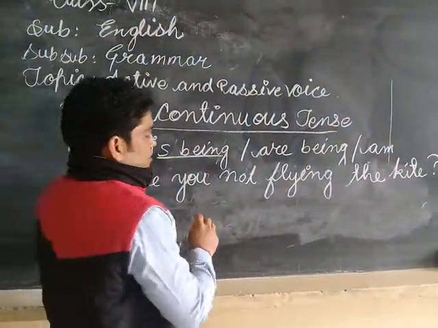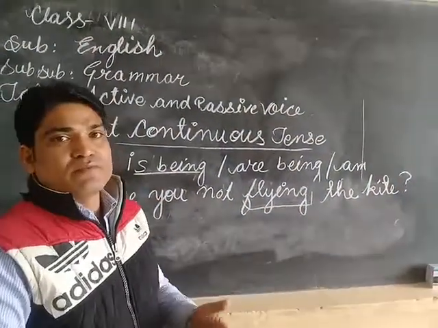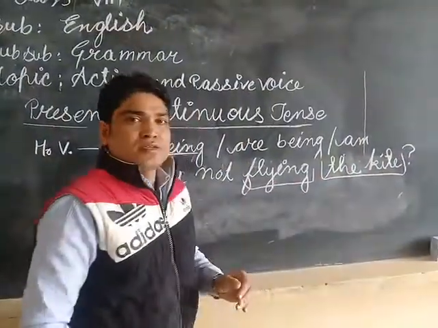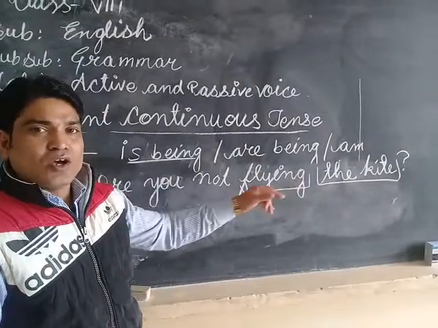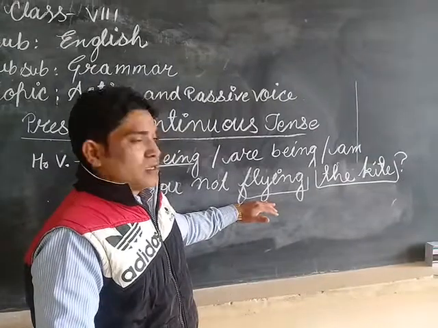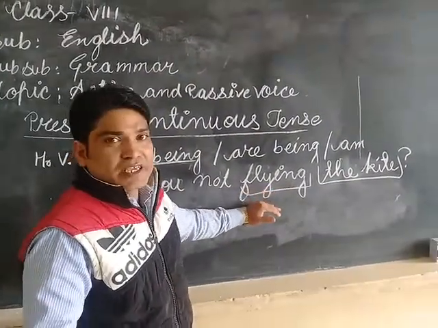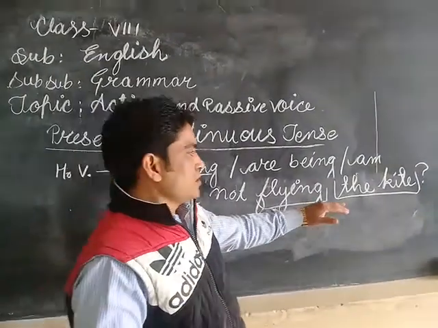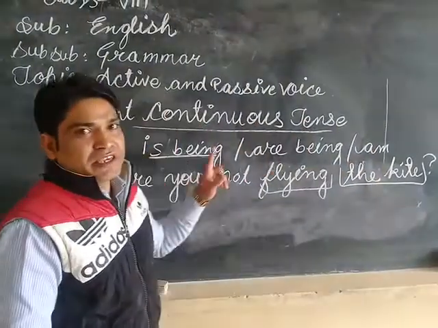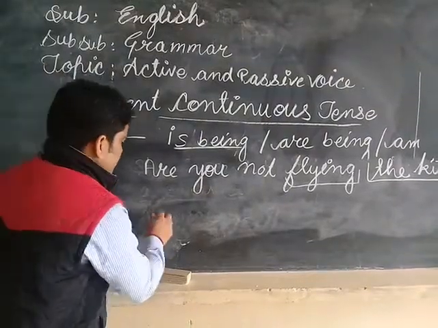First of all, we ask from the verb flying: what flying? We got the answer, the kite, and the kite is the object. Whatever answer we receive from asking the question to the verb is our object.